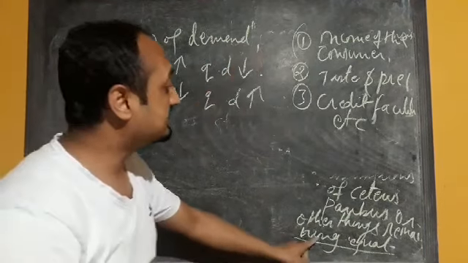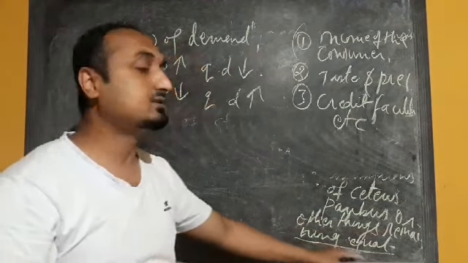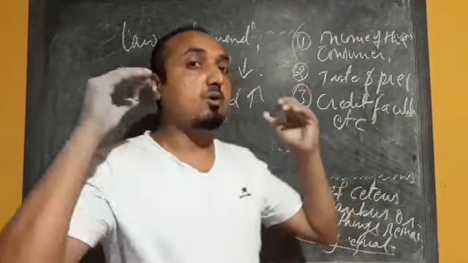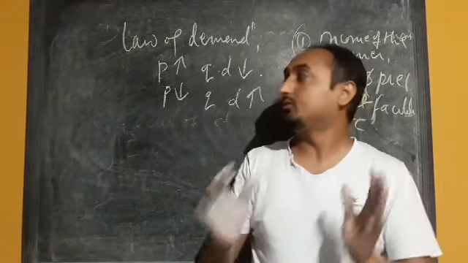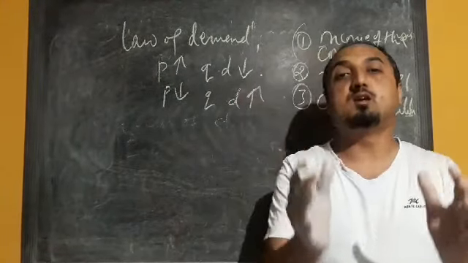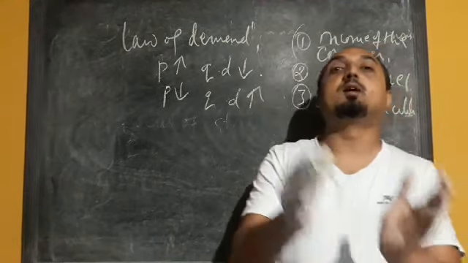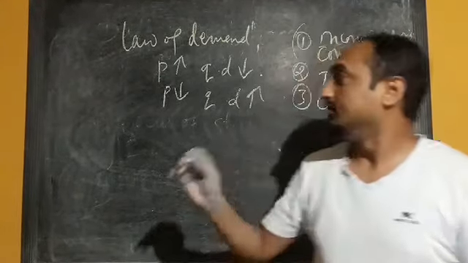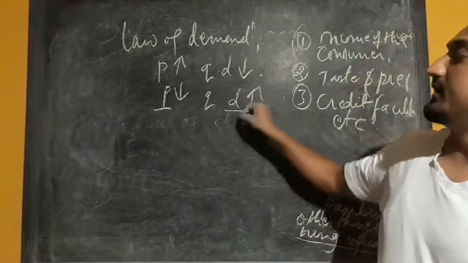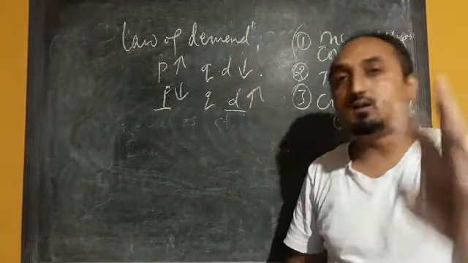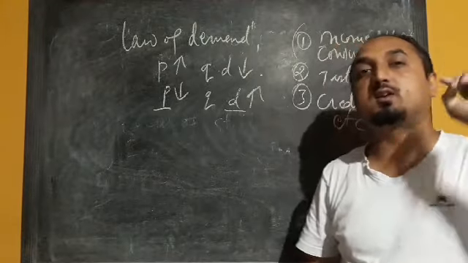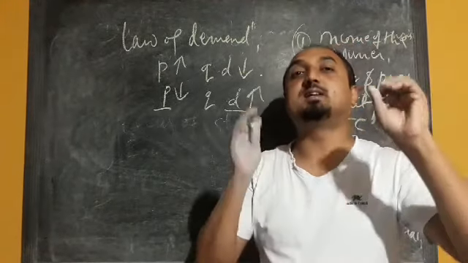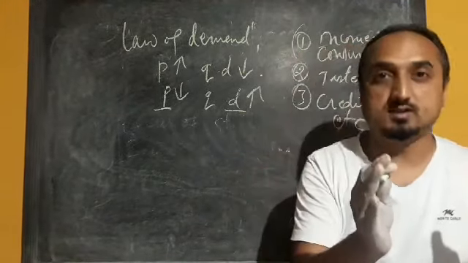That condition is called ceteris paribus. So while explaining any issue, we keep some variables constant and some as changing variables. Here price and quantity demanded are the variables, while income of the consumer, taste and preference, credit facility, government policies, etc. are kept constant.